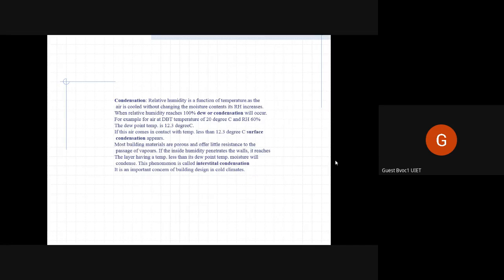So if there's a lot of humidity, evaporation will not help in heat loss. If the climate is dry and there is low humidity, it will help in heat loss.